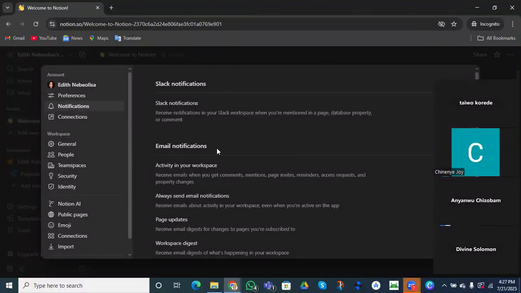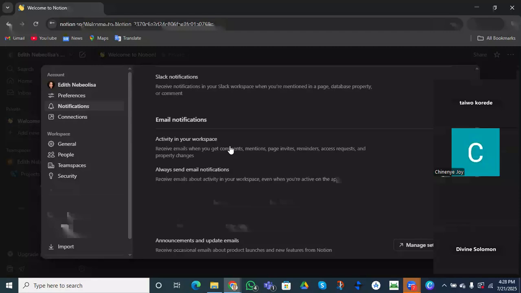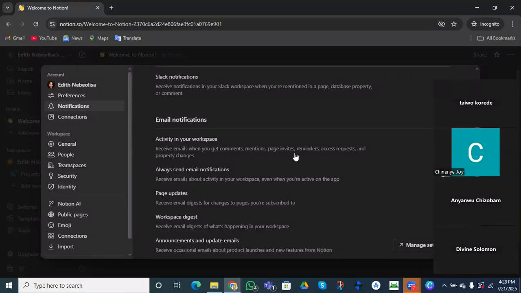So this is the area where we can set our notifications. How do you want to receive a notification? Your email, right? Do you want to receive an email anytime you get a comment and you are mentioned, or someone invites you, or there is a reminder, or you have an access request, or property changes in your workspace? Do you want to get an email notification? If you want, you can turn it on, and I think it's okay to turn it on so that you'll be able to work perfectly and get all notifications when you are required, right?